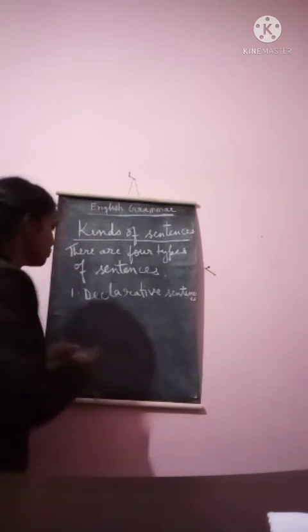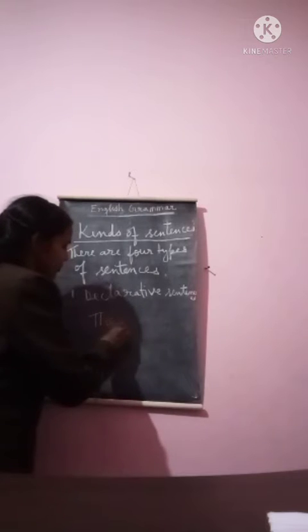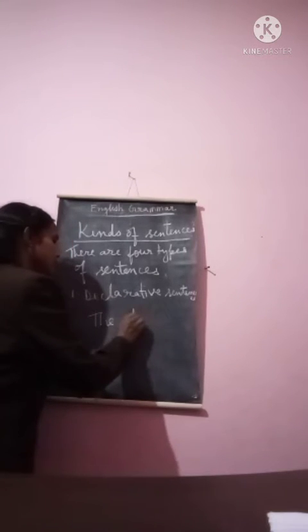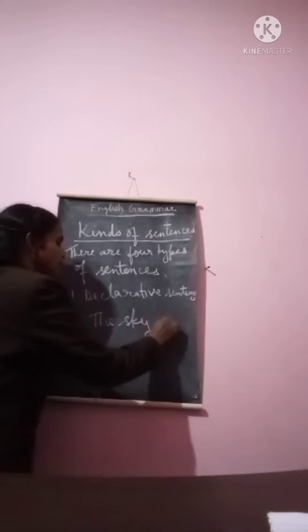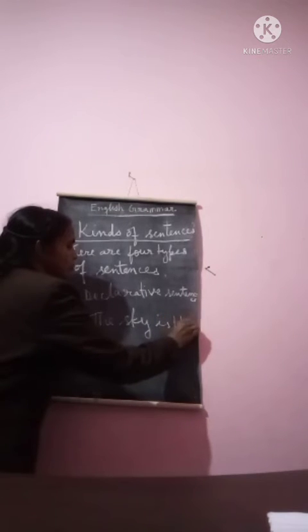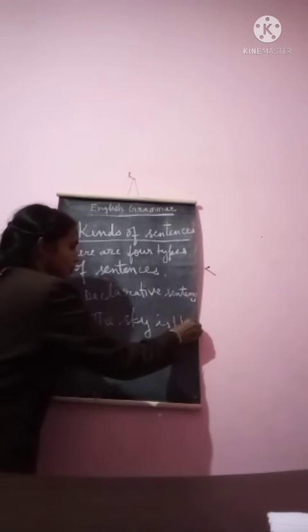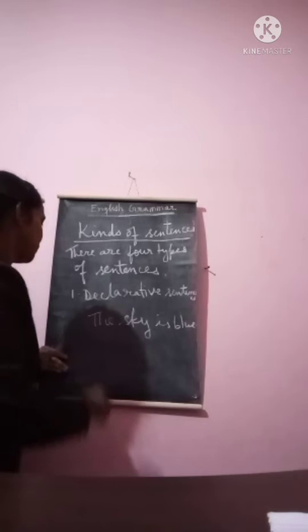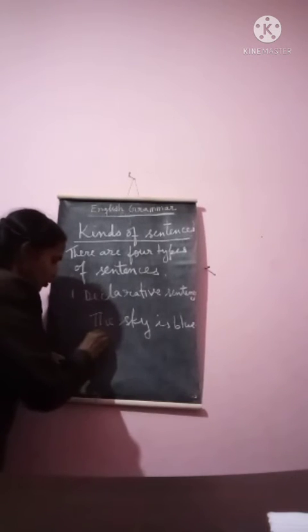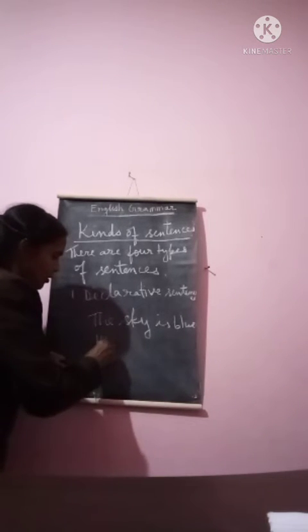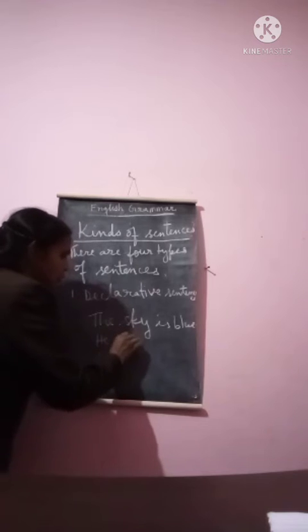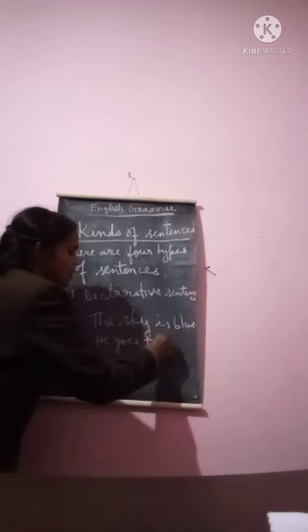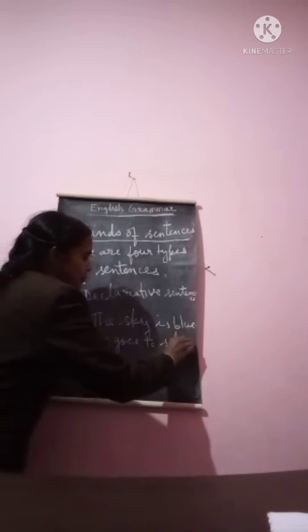The sky is blue. Okay. Now, he goes to school. He goes to school every day.